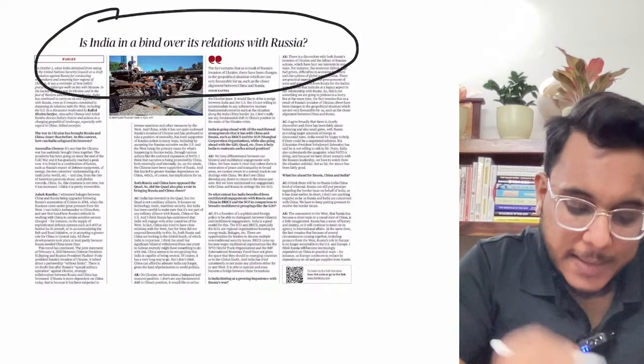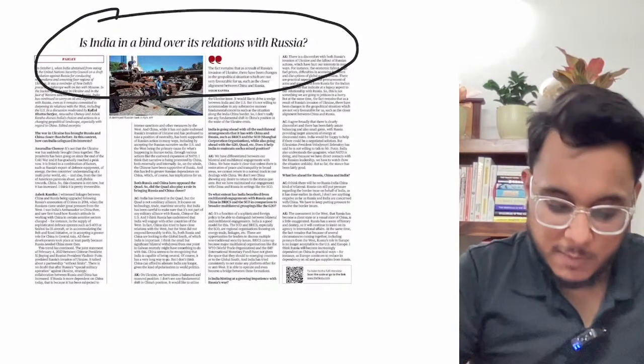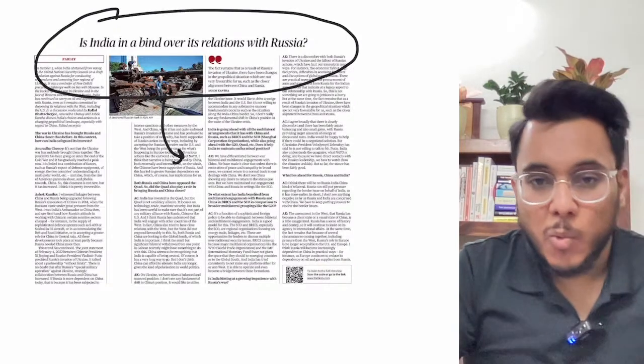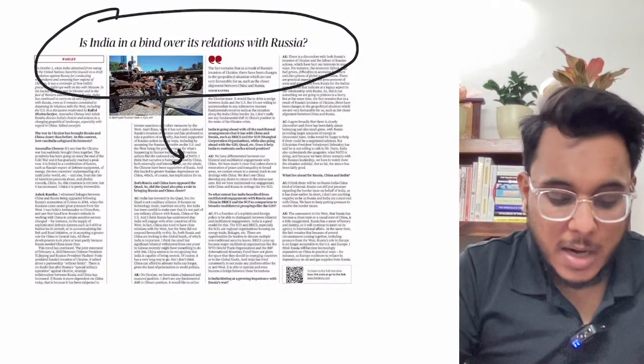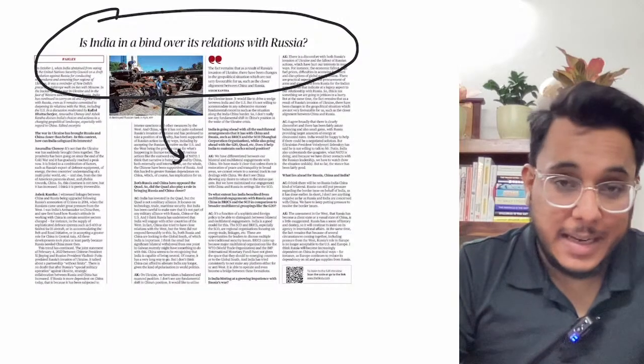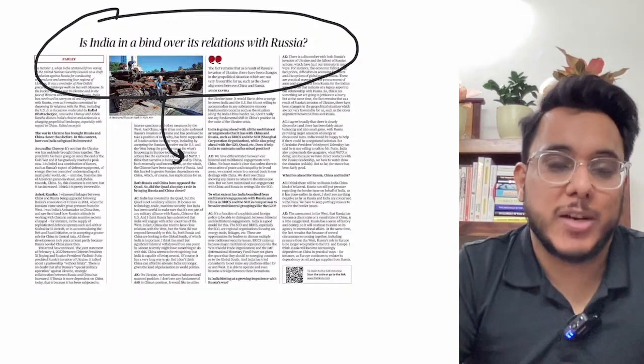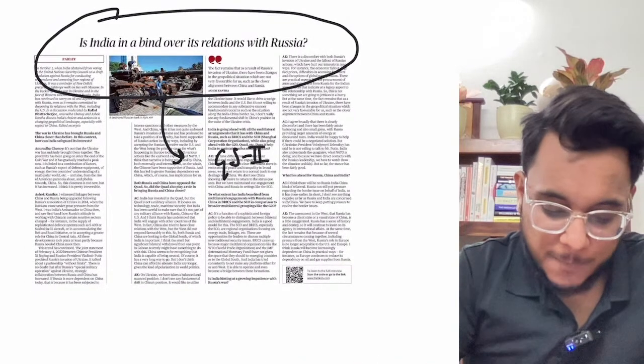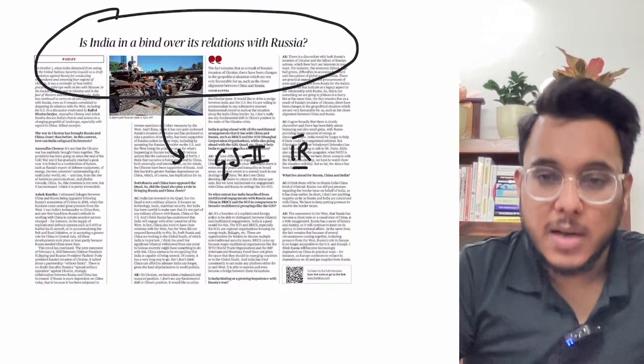Is India in a bind over its relation with Russia? Fine. In this article we'll discuss how the Russia, India, China triangle is going on, and how India is trying to balance its relation with the different camps that have developed right now in the world. This article is with respect to GS paper number 2, international relations.